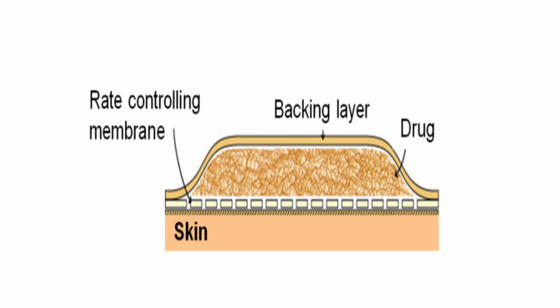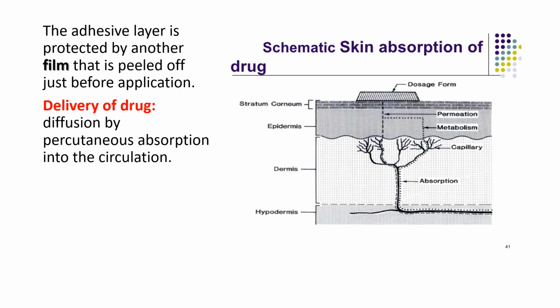First, we take out the adhesive layer and place it over the skin, and through the micropore, the drug placed in the reservoir leaks into it and reaches the skin. The adhesive layer is protected by another film that is peeled off just before application. This is what I told you before. A film will be there above the adhesive layer, which is removed before we apply it over the skin.